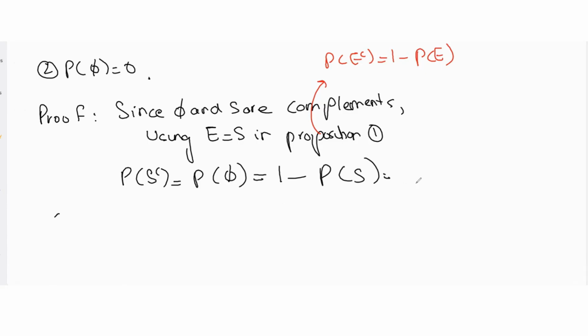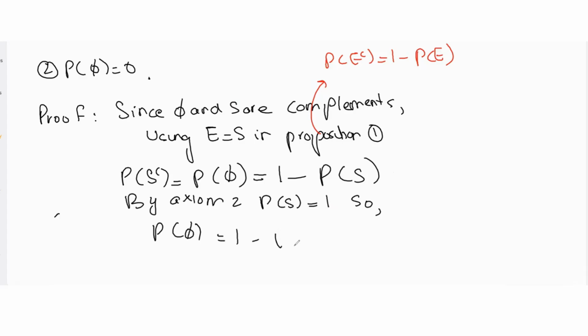And probability of S we know by axiom 2: the probability of the sample space is 1. So the probability of the null set is 1 minus 1, which is 0. In this way, we can prove these two propositions using our axioms.